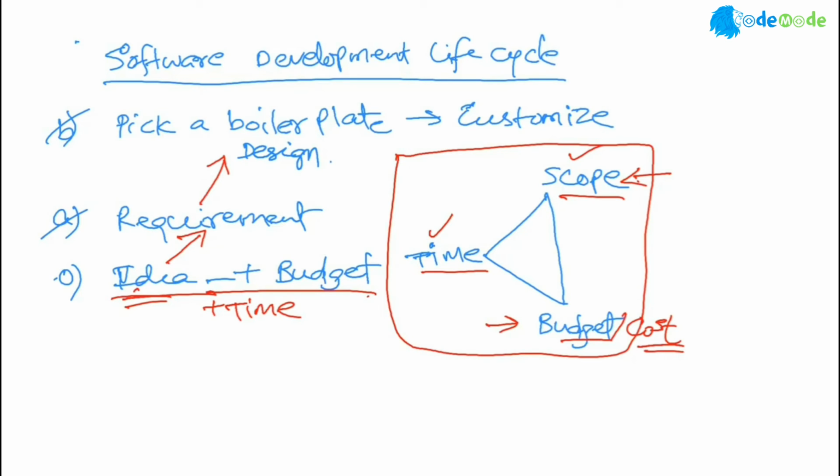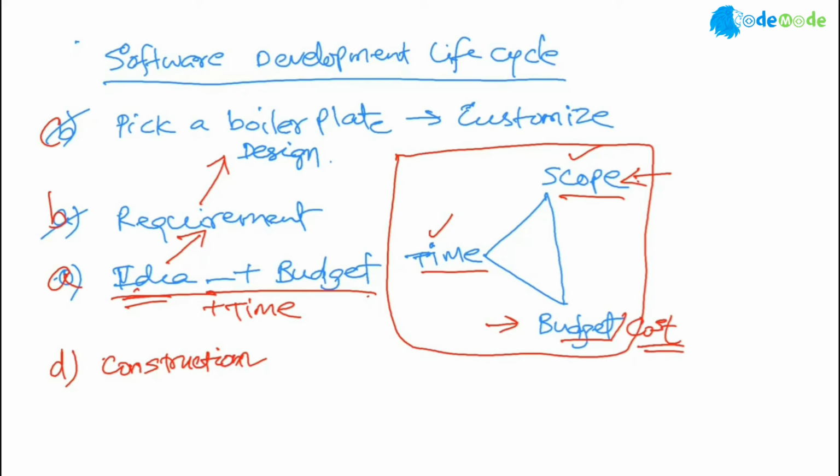Then let's call it A, let's call this B, let's call this C. Then D is, after the high level design, he starts the construction, right? And he has already given you the cost because he knows by now that you are trying to finish in 6 months and you have so much scope. So it's going to cost you so much money. If you say, no, I can't spend so much money, then you will say, okay, reduce 1 bedroom. Or you will say, let's take more time.